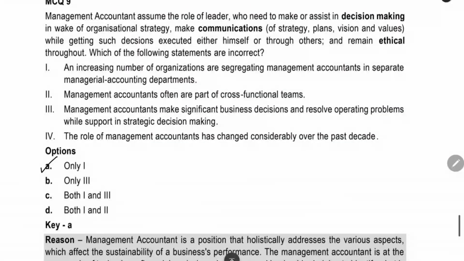Next thing is here we have a question. In this we have 4 options, more of statements. 4 statements they have given. In this, which is the wrong statement they are asking? If you read it itself, you can see that 1 is the wrong answer.